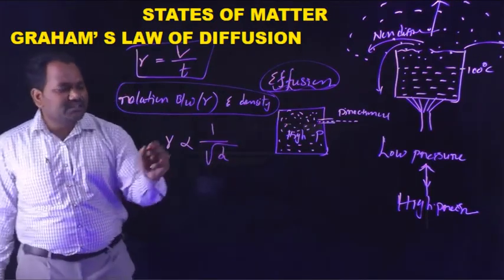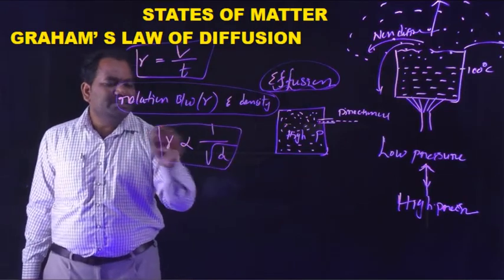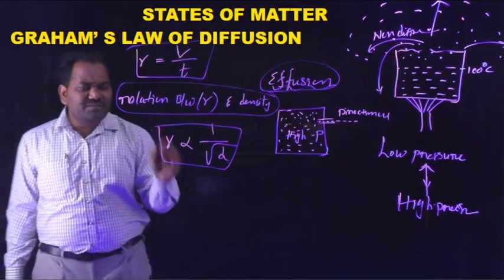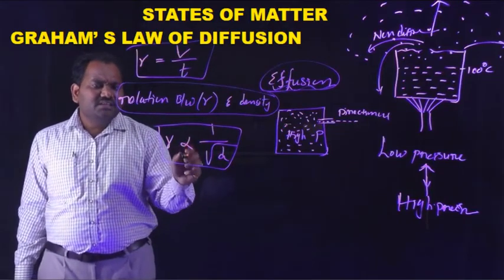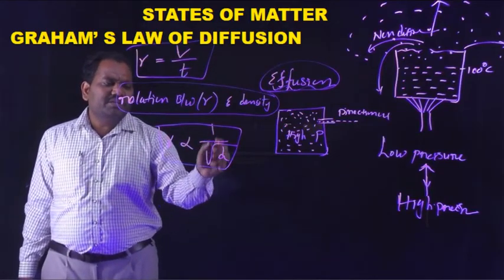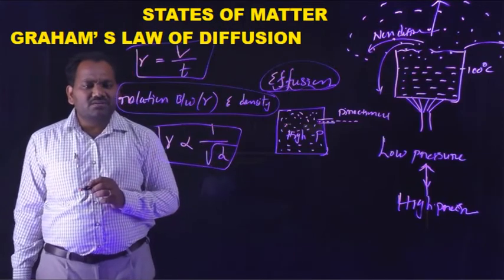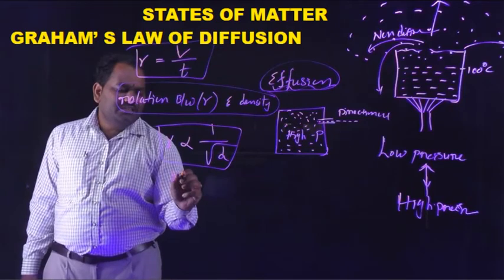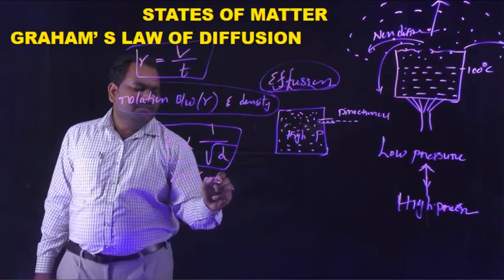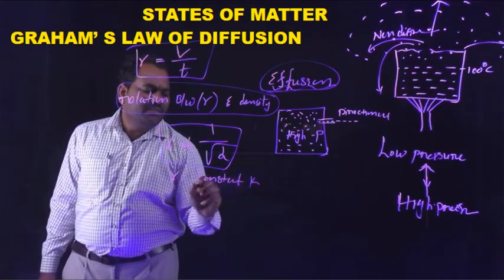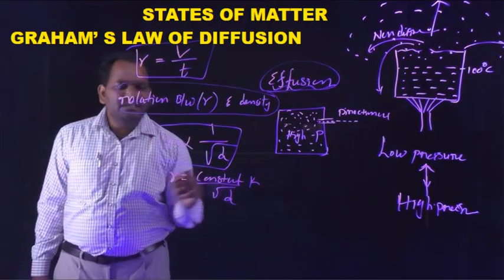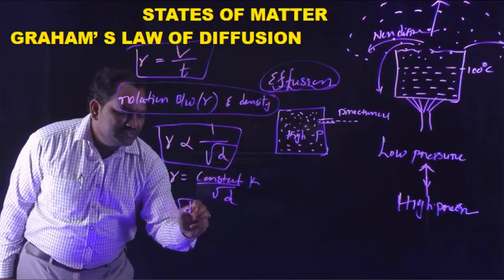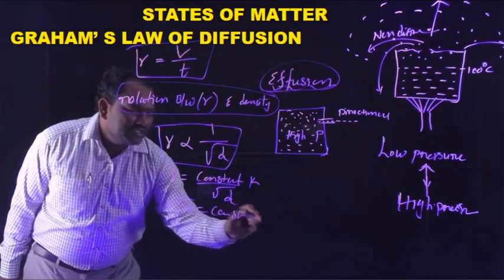This is the mathematical expression for Graham's law. The statement is: the rate of diffusion of any gas is inversely proportional to the square root of its density. Or we can represent it as R is equal to a constant K by root D. It means R root D is equal to a constant.